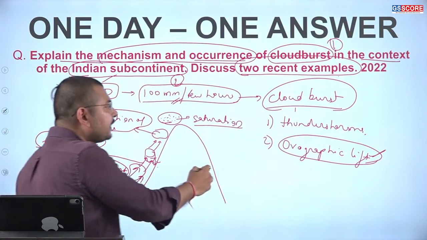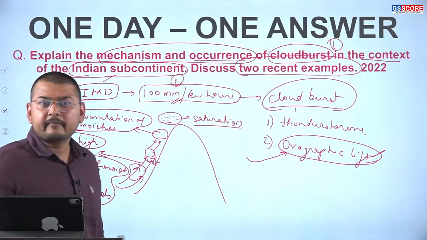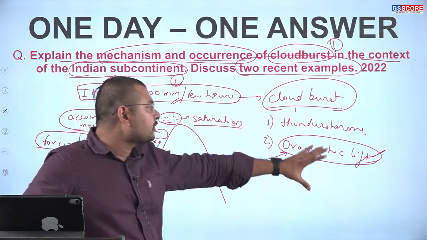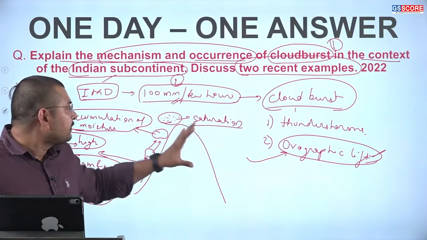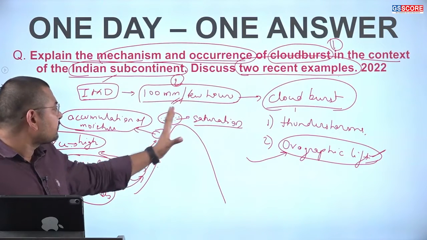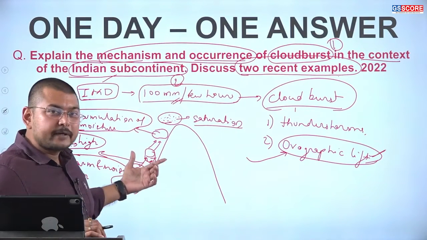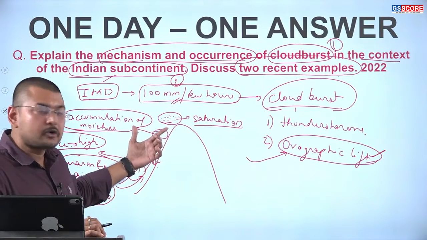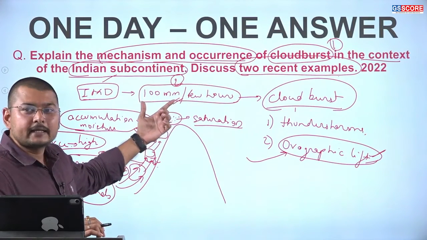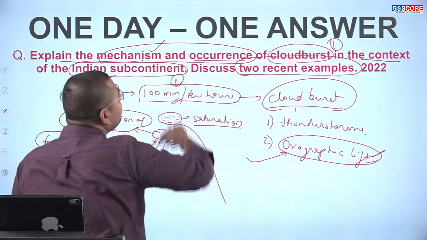This cloudburst phenomenon is highly prevalent in the Himalayan region and also in the Western Ghats region. So apart from thunderstorms, the orographic lift is the main cause of the cloudburst. It is very important to understand how the uplifting of the clouds takes place, how precipitation at the lower region of the mountains does not occur, and how the accumulation of moisture takes place with the rising of the clouds. So here we have seen the mechanism of the cloudburst.